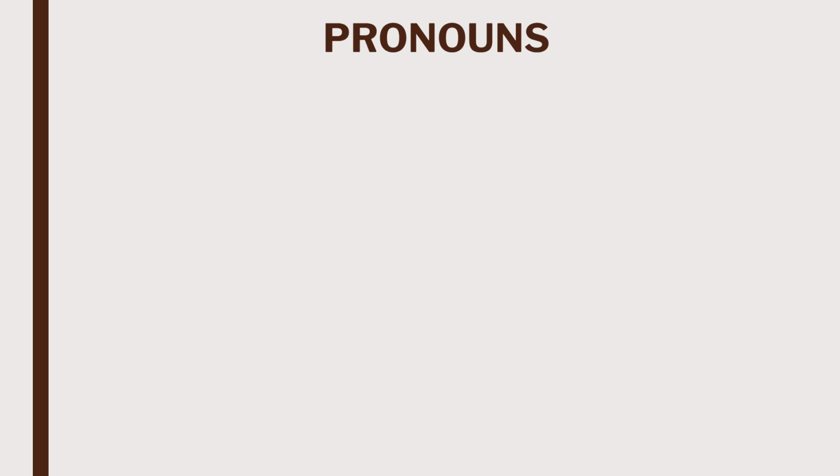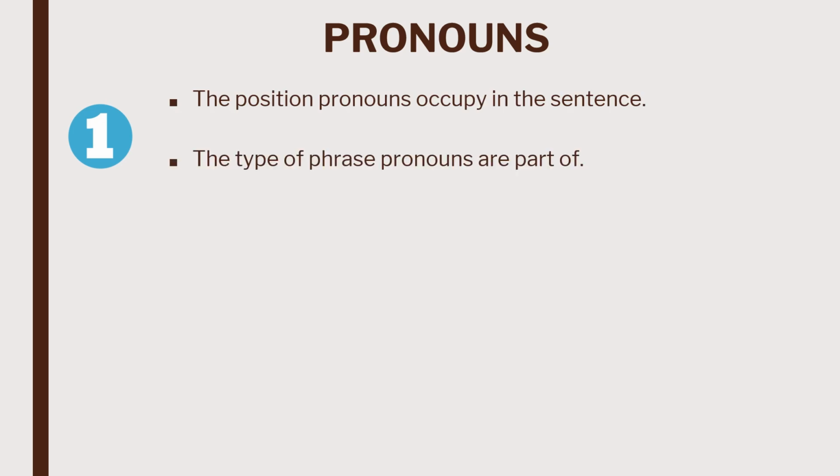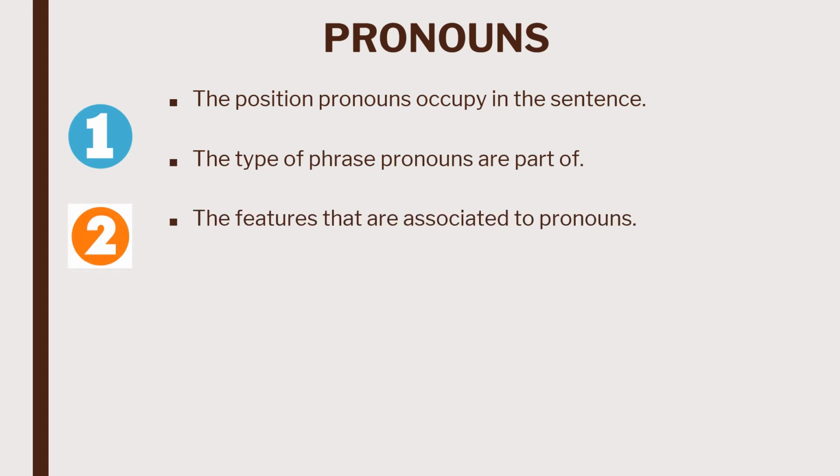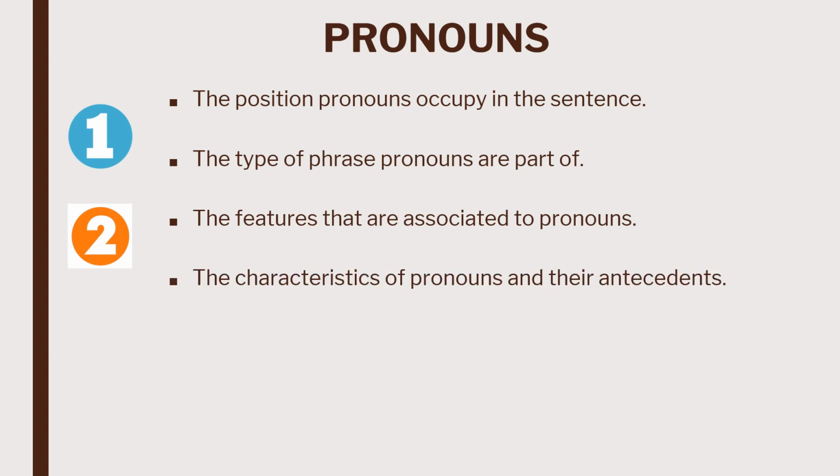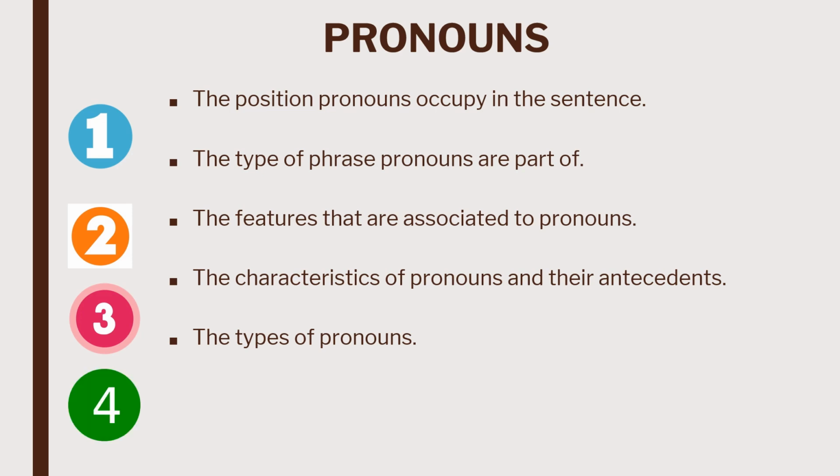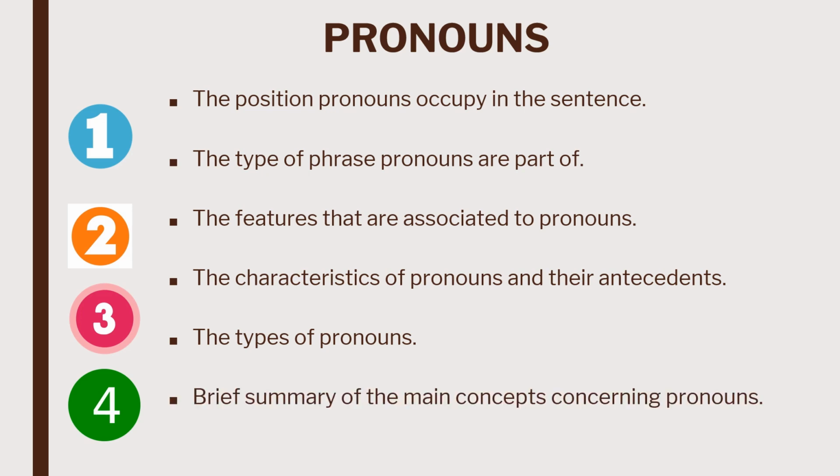This presentation will develop in the following way. First, we will discuss the position pronouns occupy in the sentence. Then, the type of phrase pronouns are part of, and the features that are associated to them. Later, we will analyze the characteristics of pronouns and their antecedents. And finally, we will characterize the types of pronouns that are in English. And at the end of this presentation, we will present a brief summary of the main concepts concerning pronouns.